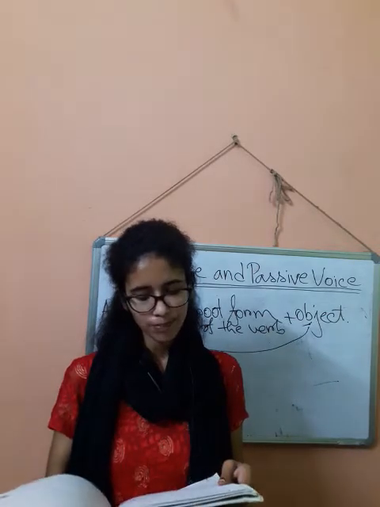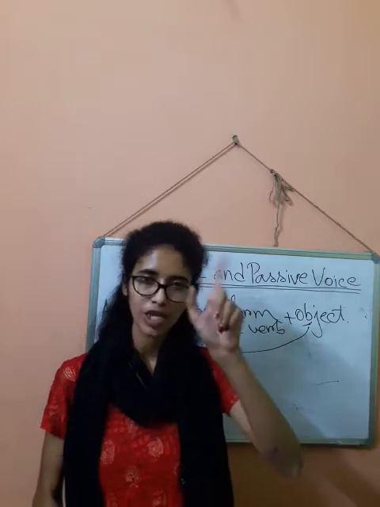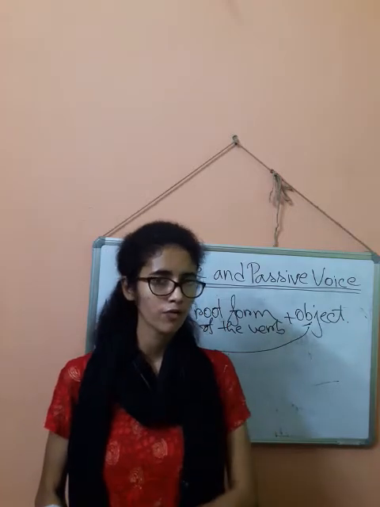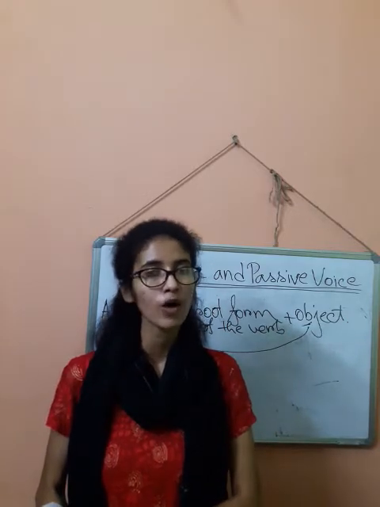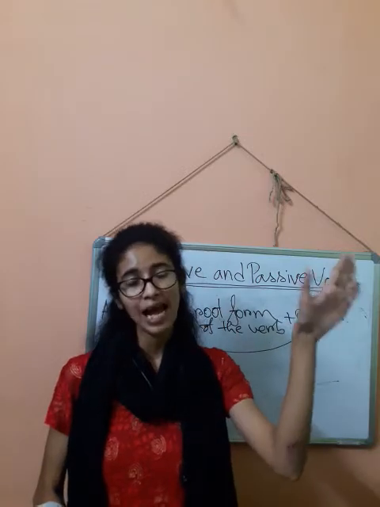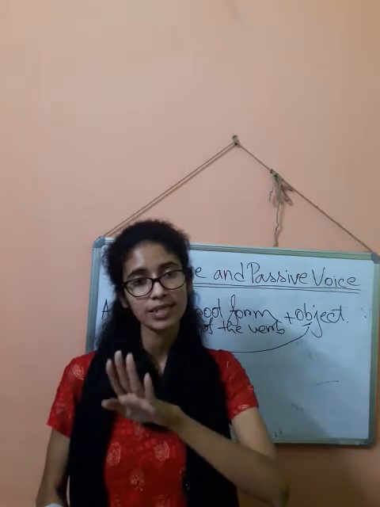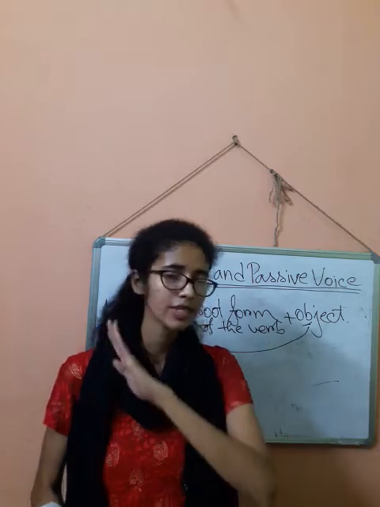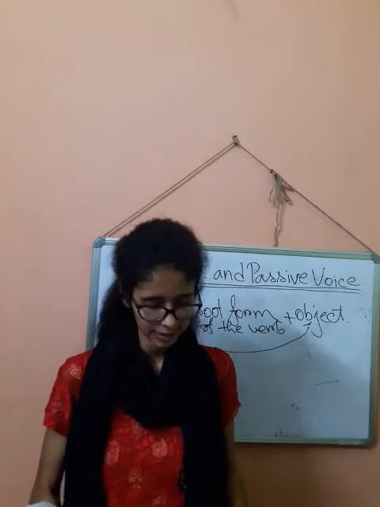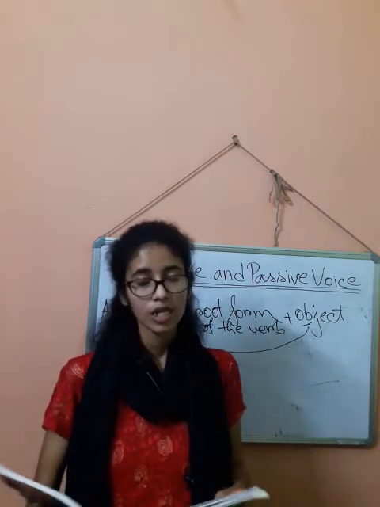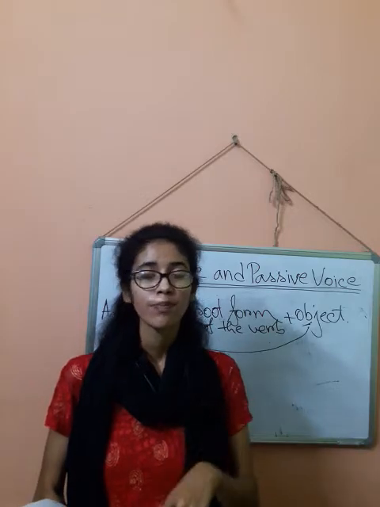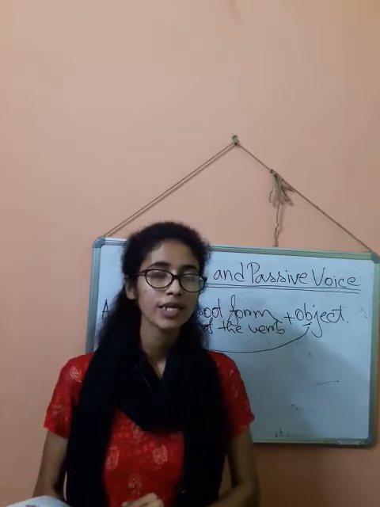So in case of simple past, what happens? Subject plus the past form of the verb plus object. Now how to change? Obviously the active object will become the passive subject. This is a general rule in every tense. And in case of simple past also, you need to invite a helping verb.